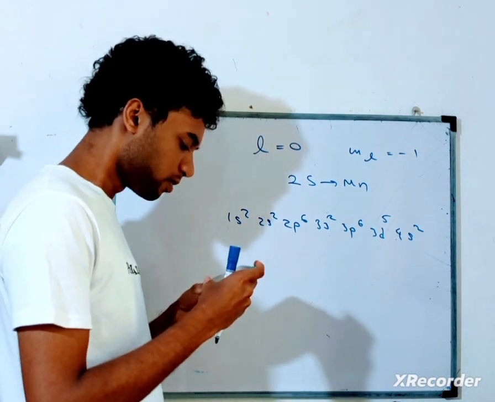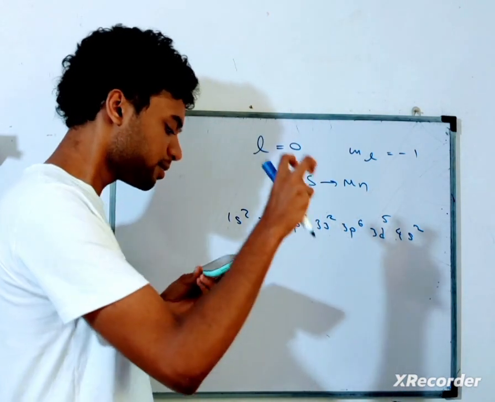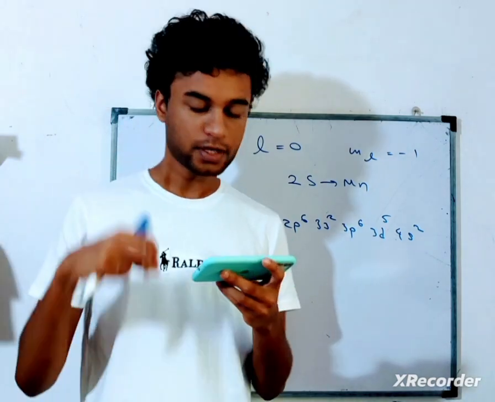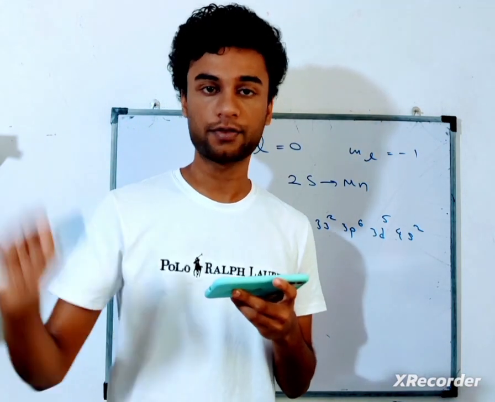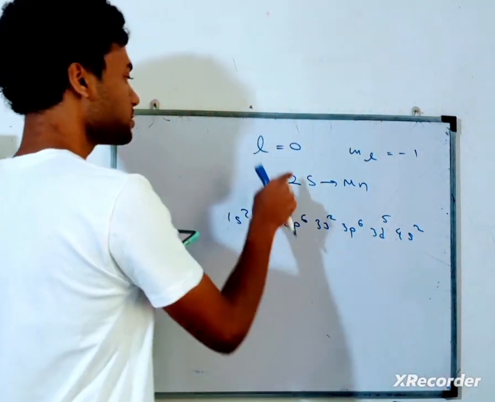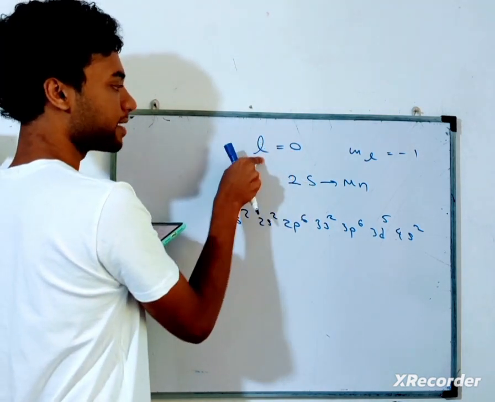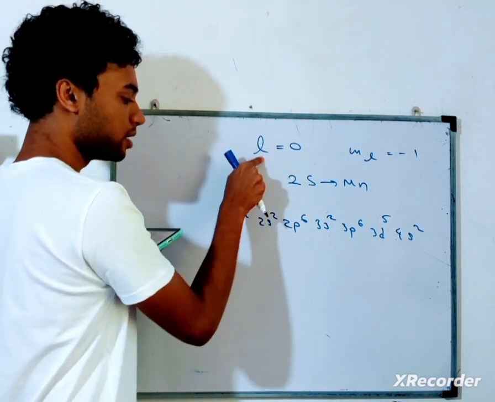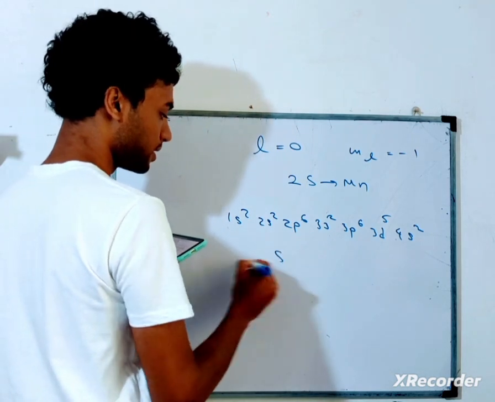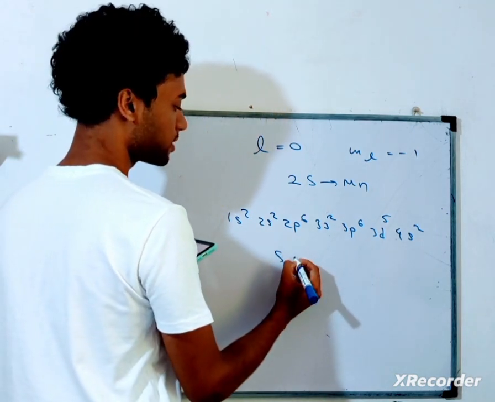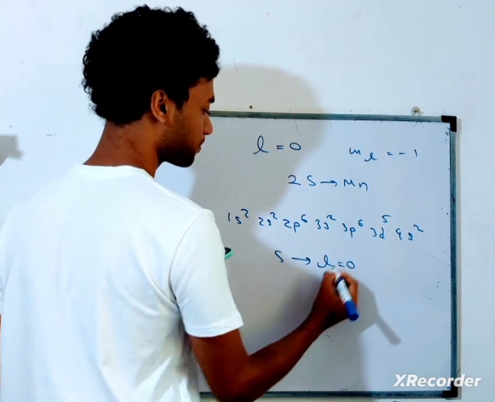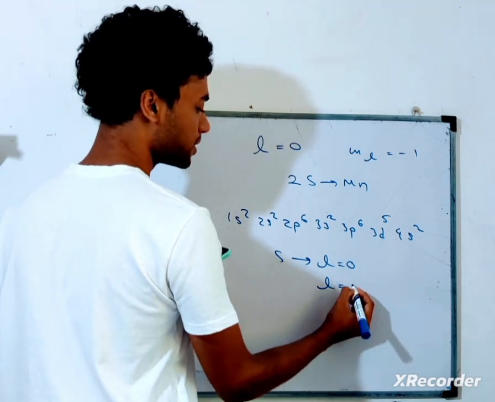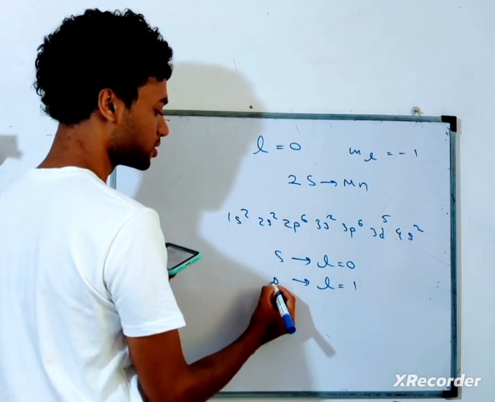Now they're asking for the number of electrons in the manganese atom having quantum number l equals 0 first. What's the meaning of l equals 0? l is the azimuthal quantum number. The s sub-energy level has an azimuthal quantum number of 0. When it is l equals 1, we represent the p sub-energy level.